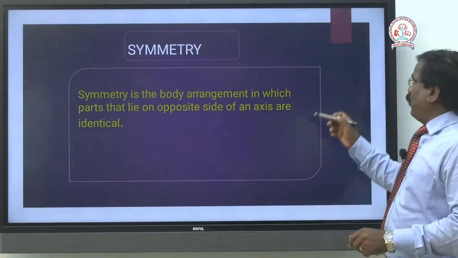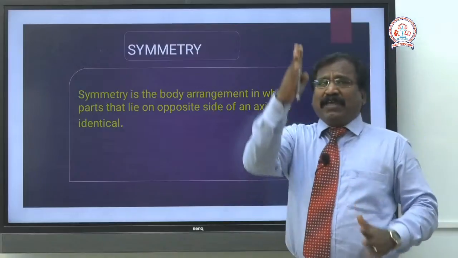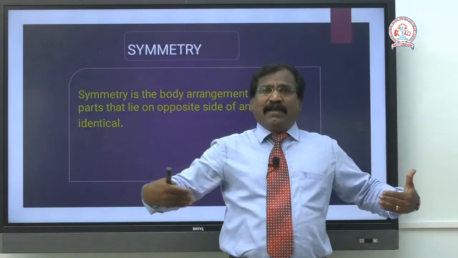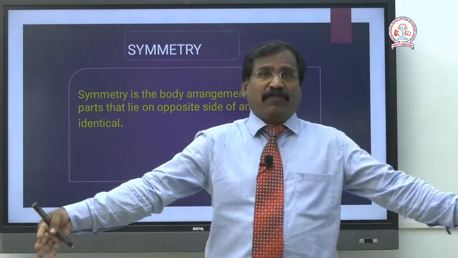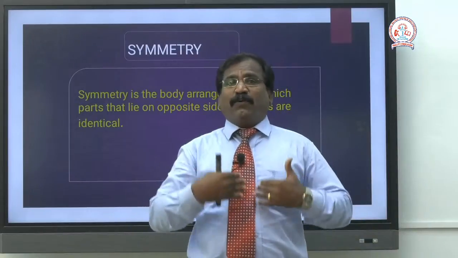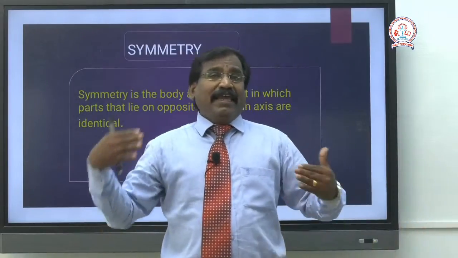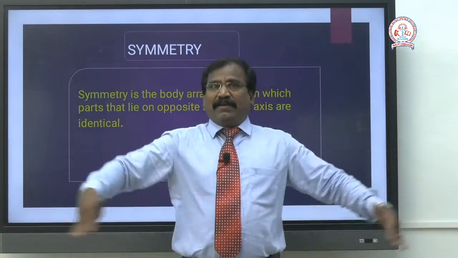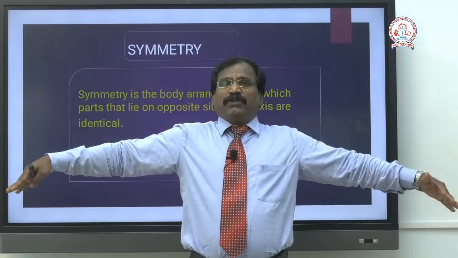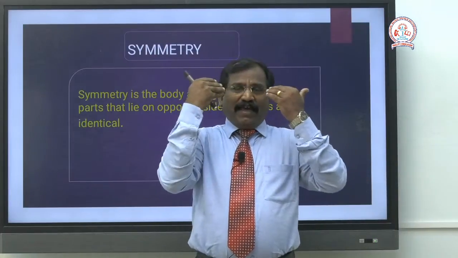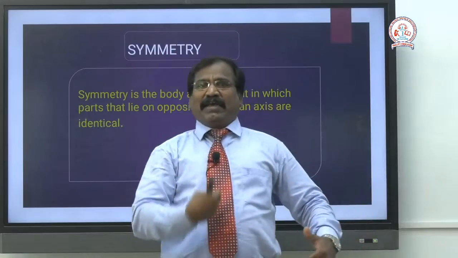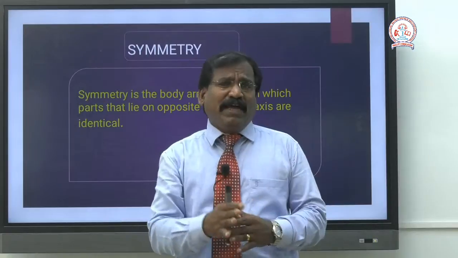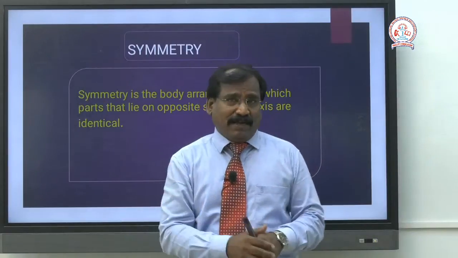That means if you cut an organism along a midline, on both sides of the midline the organs are arranged equally, in a similar pattern. If you cut, you get two identical halves. Here, each eye, nose, mouth, and both hands, everything you can get. That is symmetry. That is the plane. In all animals, that plane is not similar.